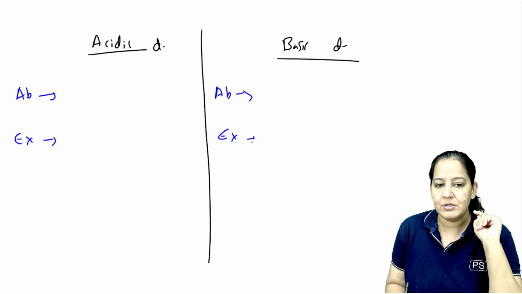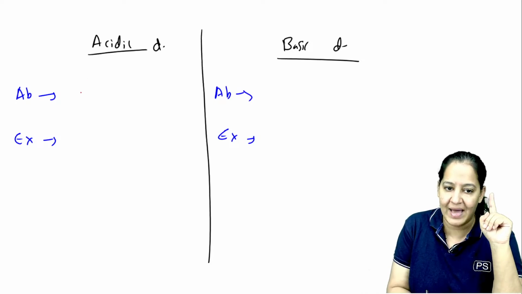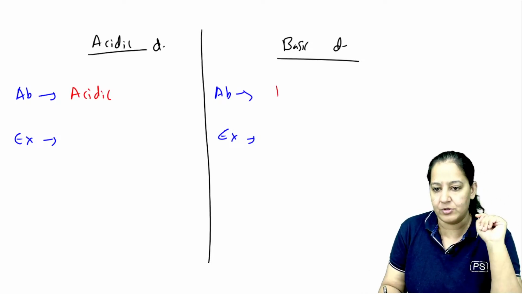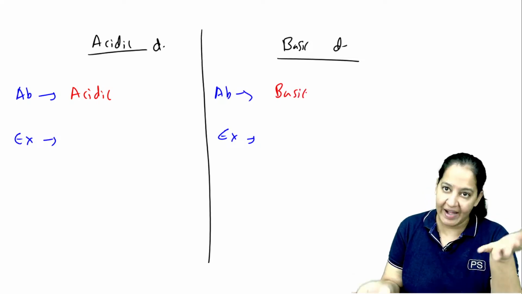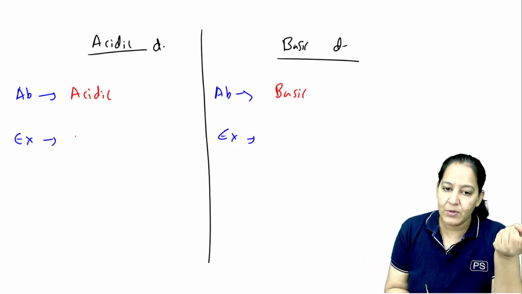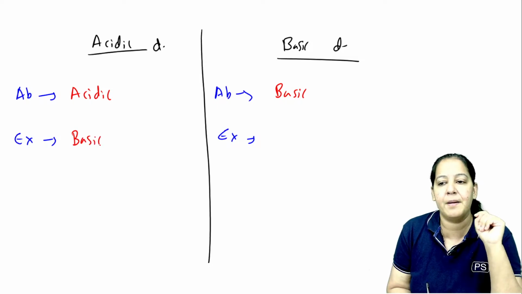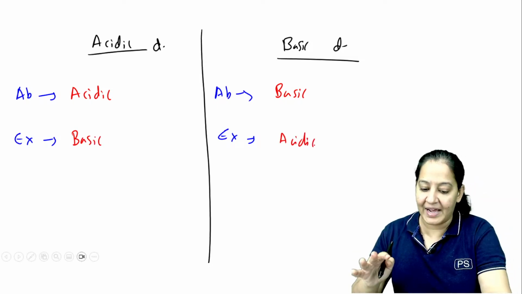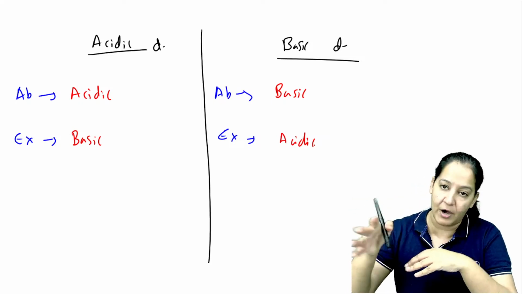You know that. So for absorption, same medium is required. So acidic drugs are absorbed in acidic medium and basic drugs are absorbed in basic medium. But for excretion, opposite medium is required. So acidic drugs are excreted in basic medium, but basic drugs are excreted in acidic medium. That we have already understood. Now let's apply the concept of ionized and unionized drug here.